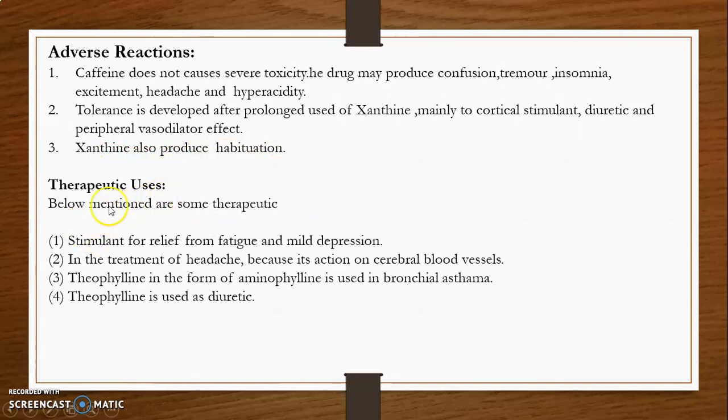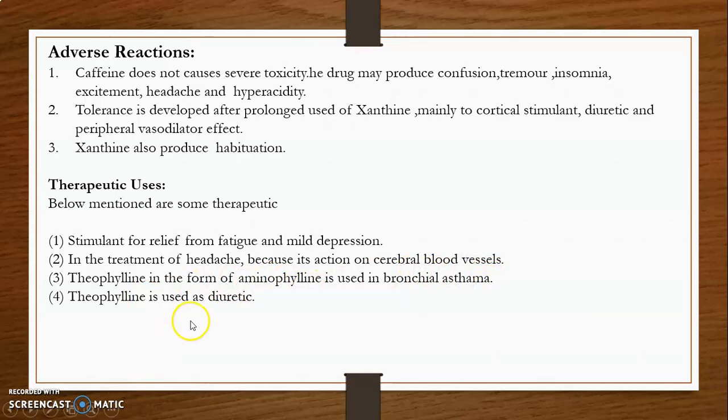Therapeutic uses of xanthines are mentioned below. Therapeutic uses: stimulants for relief from fatigue and mild depression, and in the treatment of headache because of their action on the cerebral blood vessels. Then theophylline in the form of aminophylline is used in bronchial asthma.